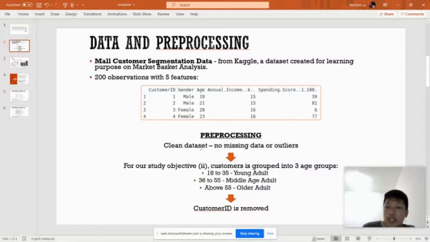So this shows a brief overview of our pre-processing. As the data set is clean, no cleaning was performed. For our study objective number 2, which is to predict the groups of customers, we have also grouped the customers into 3 age groups. As they are all adults, these are all different adult groups. Next, customer ID is also removed as it is not needed for our model.